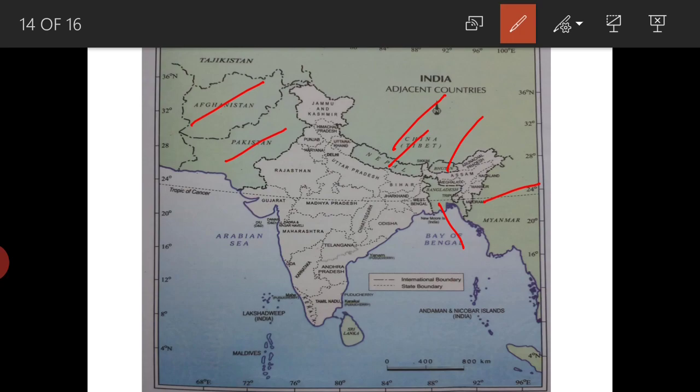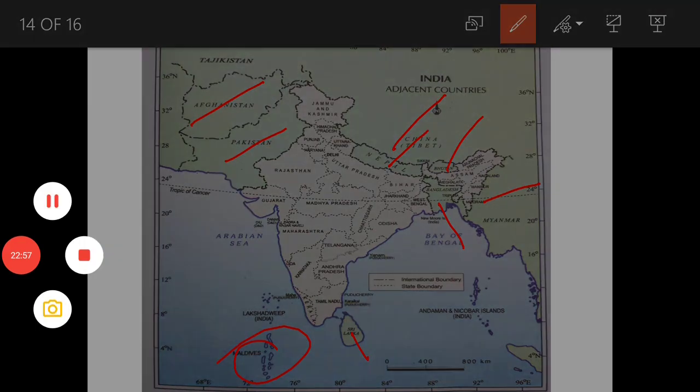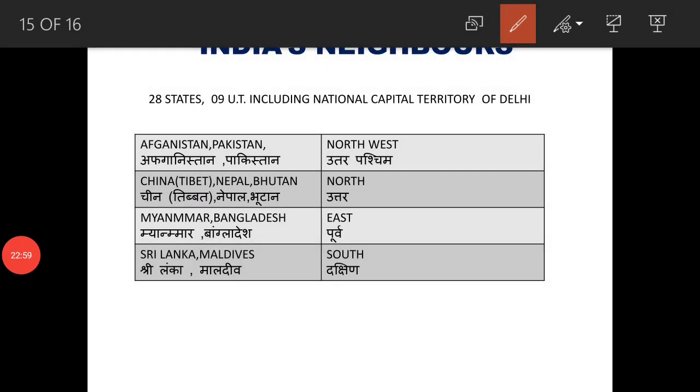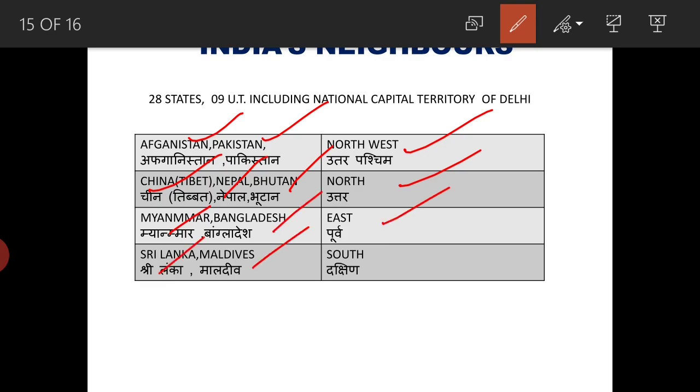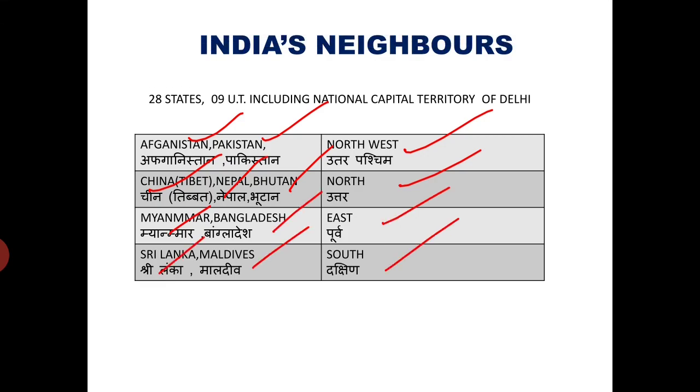And toward the south, Sri Lanka and Maldives. So these are the neighboring countries of India. So we have discussed Afghanistan, Pakistan in the northwest, China, Nepal, Bhutan in the north, Myanmar, Bangladesh in the east of India, Sri Lanka, Maldives in the south of India.